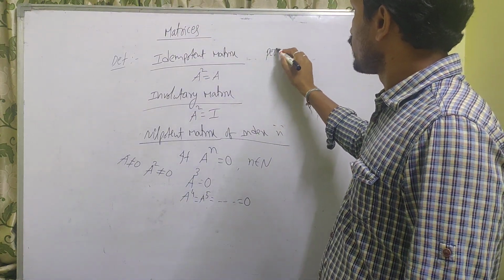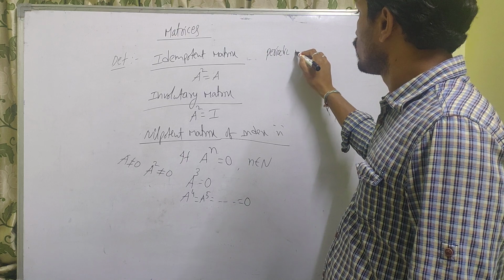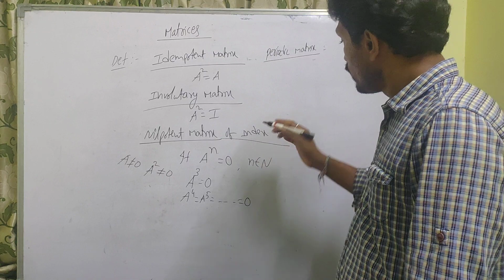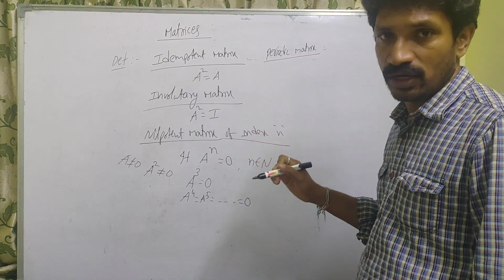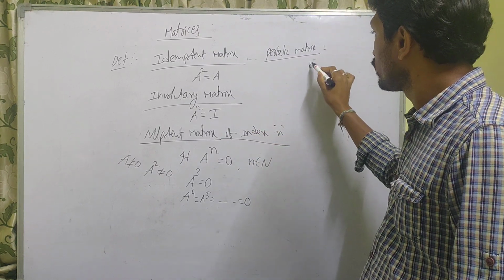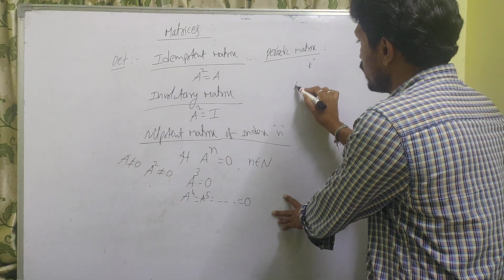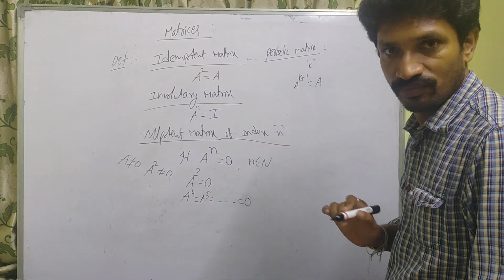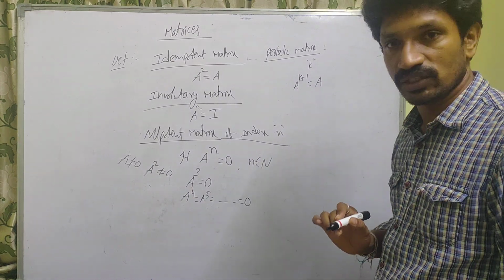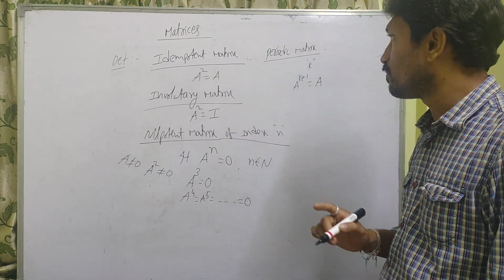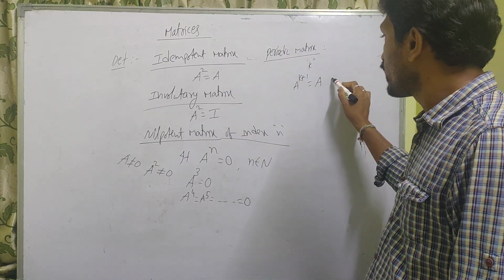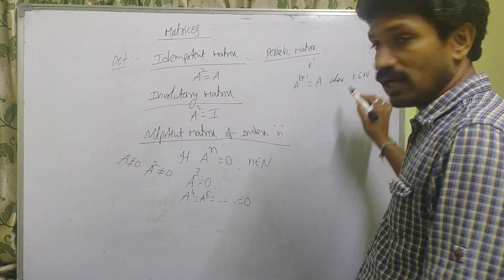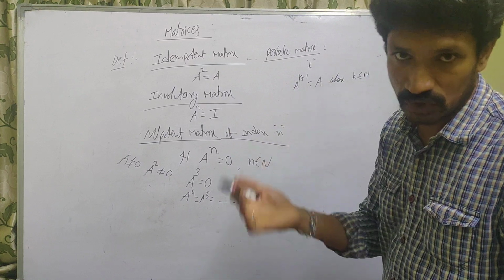Next, periodic matrix. Okay, a matrix A is said to be periodic with period k if A power k plus 1 is equal to A, then this matrix is called a periodic matrix with period k, where k belongs to natural numbers and k is the least positive integer.